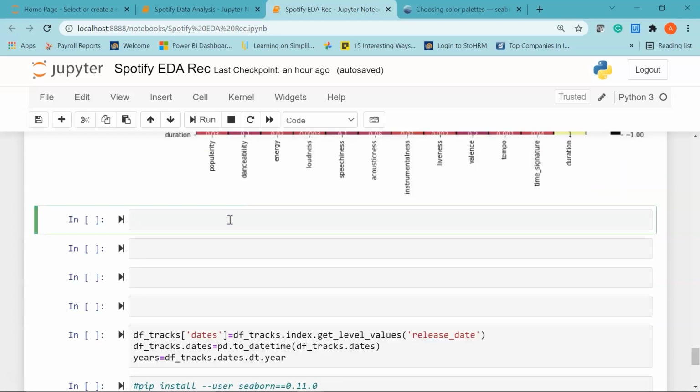We are going to sample our data and take just 0.4% of the total data, and we'll create two regression plots using this data. So let me first sample my data. I'll create a sample data frame using my original data frame, which is df_tracks, and say sample. I'm going to use the int function and say 0.004 multiplied by the length of my original data frame, which is df_tracks.